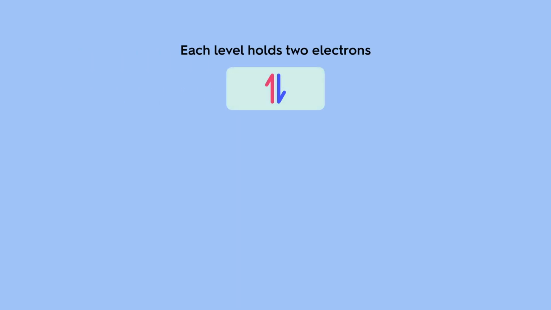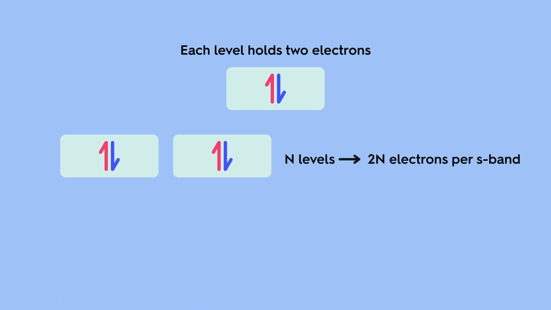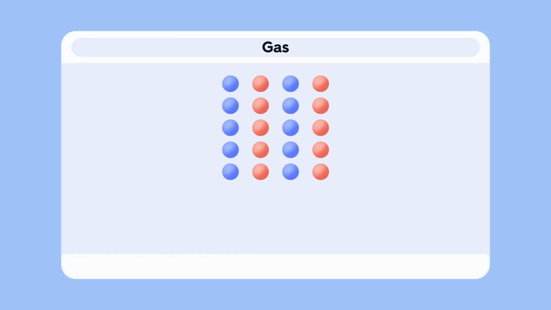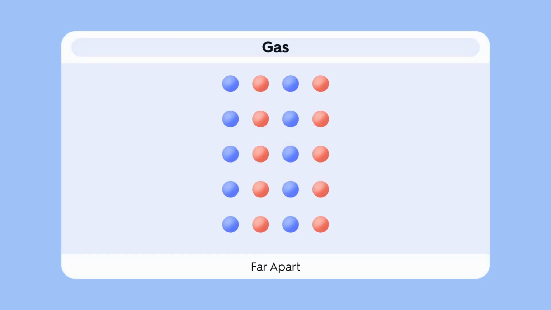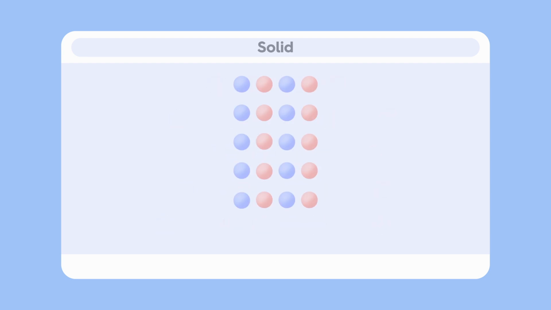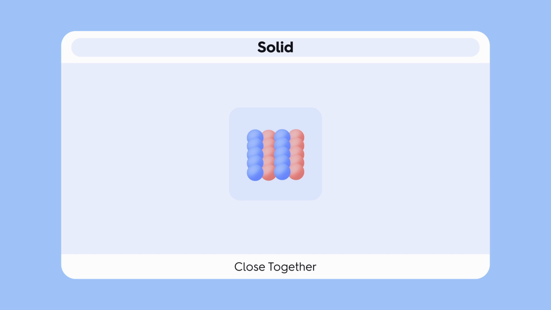Each individual level can hold two electrons, so a band formed from an s orbital can hold 2 times n electrons. A p-type band has more room because p orbitals come in more orientations, so its band can hold even more. So what's the real difference? In gases, atoms are far apart, so electrons have discrete levels and must jump between them. In solids, atoms are close together, so levels crowd into bands where many nearby energies are available.